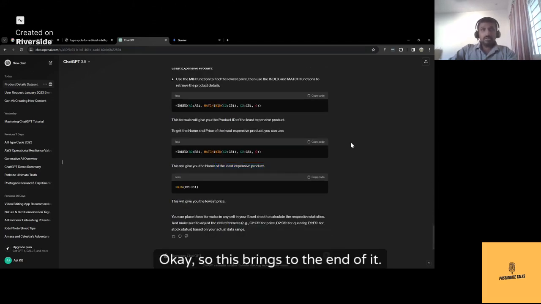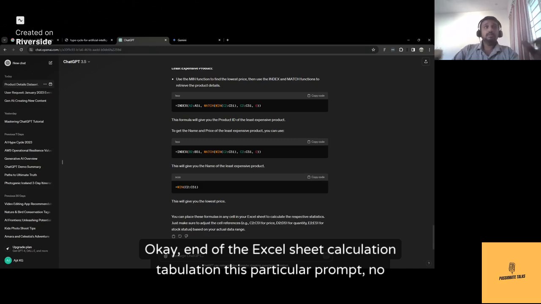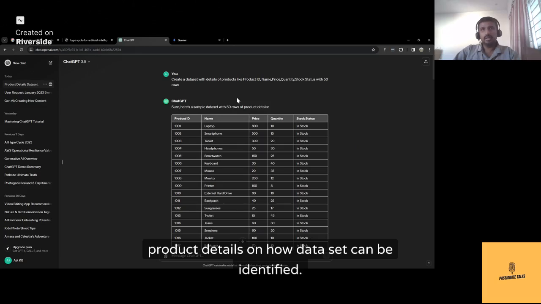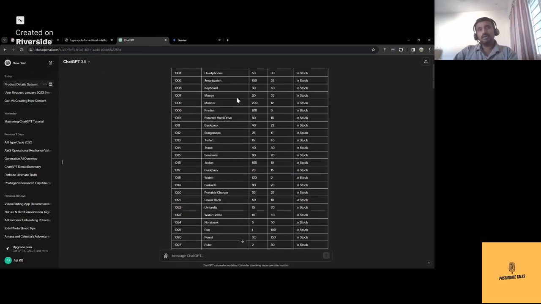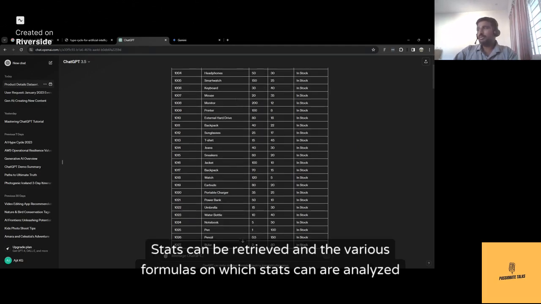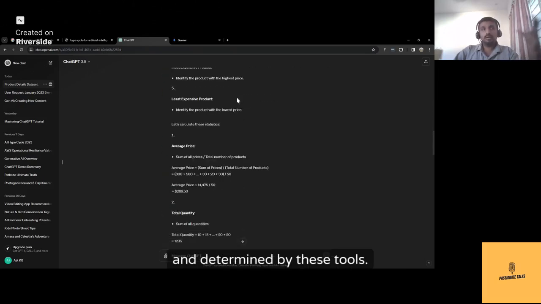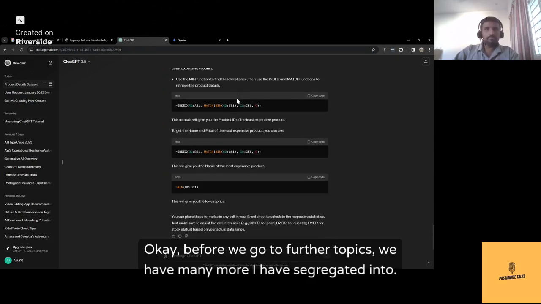So this brings us to the end of the Excel sheet calculation and tabulation. This particular prompt covered product details, how a data set can be identified, how stats can be retrieved, and the various formulas by which stats are analyzed and determined by these tools.